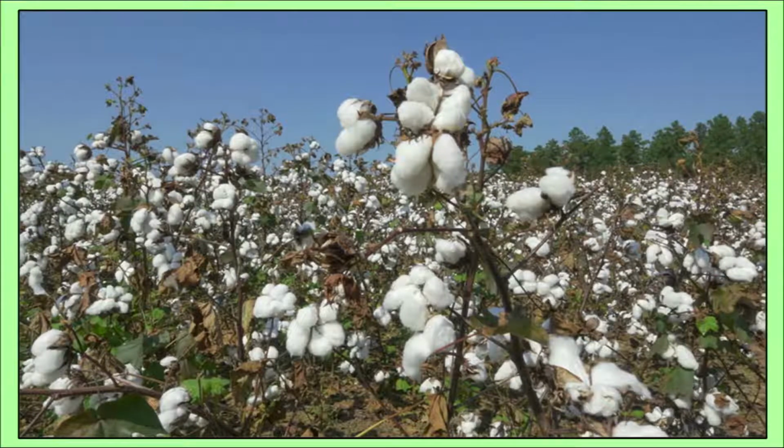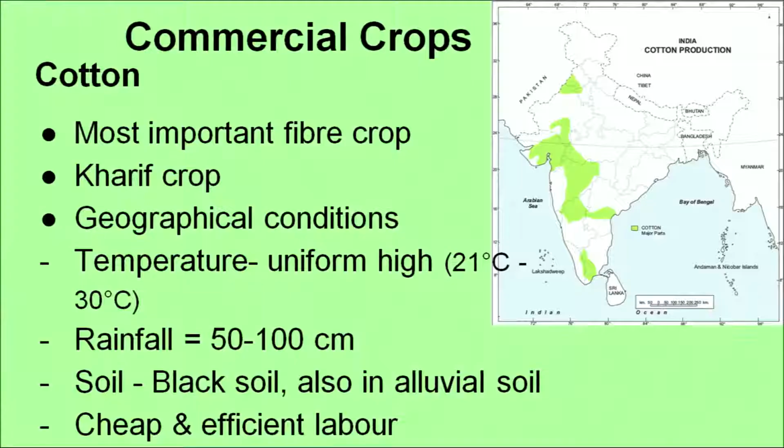And I think we all love sugar in different forms. Now, can you guess which crop this is? Yes, it's cotton crop, and this is the picture of a cotton field. See how cotton grows in the form of pods on the plant. It's also a commercial crop, and cotton is the most important fiber crop grown in India, and it's a kharif crop. Geographical conditions show that uniform high temperatures are required for cotton cultivation, and rainfall between 50 to 100 centimeters.